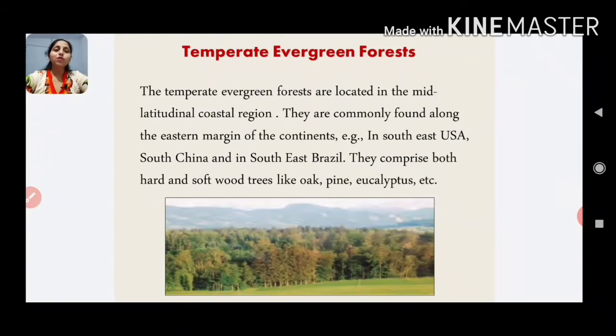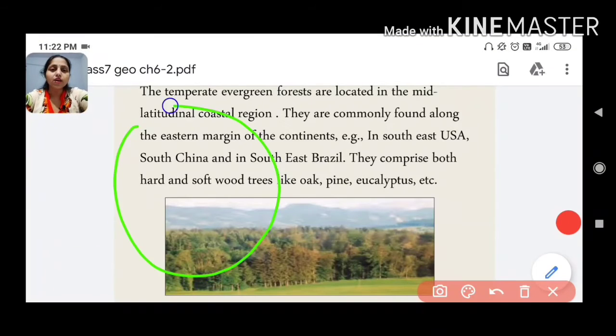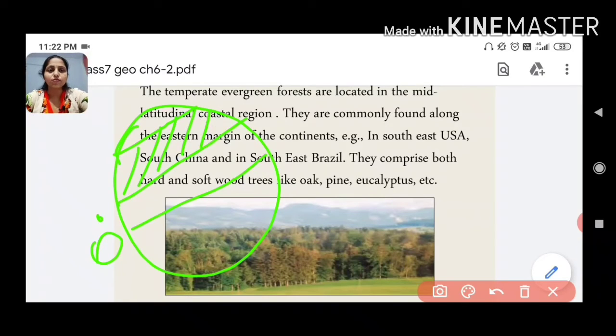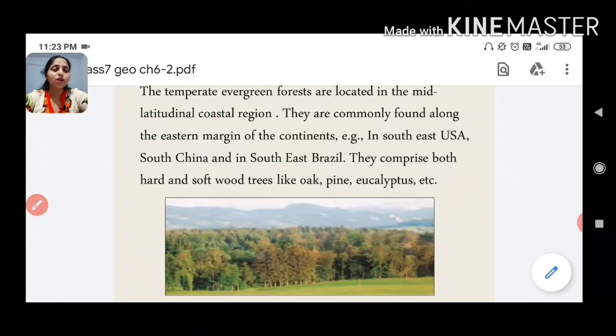Now let's talk about temperate evergreen forest. As you all know what is the temperate zone, as I told you earlier, this is your equator, this is your Tropic of Cancer and this is your temperate region. I explained this in class 6 only.